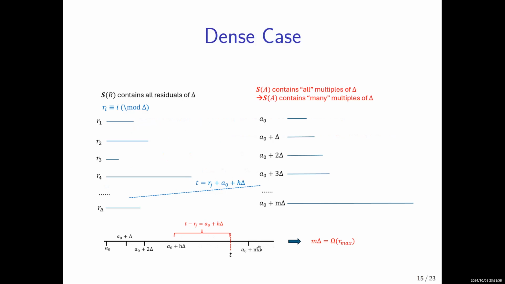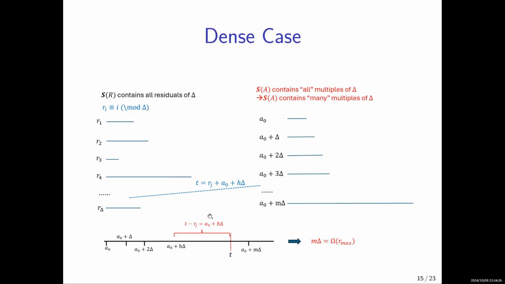And if we can further guarantee that if we subtract any residue from T, the result will still lie within this AP, then we know T can be hit, because T must be expressed as some residue plus some multiple, and we guarantee that this lies within this AP.